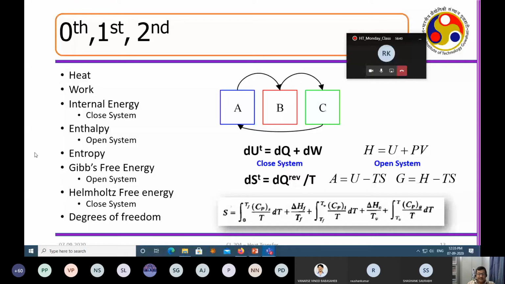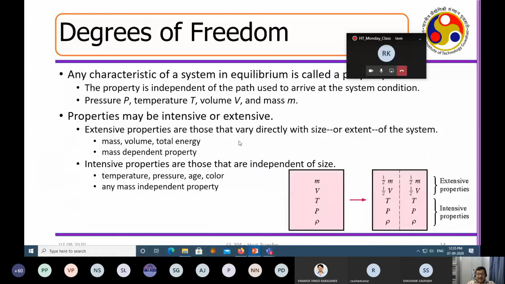I just progress beyond this. So now I need to calculate the internal energy, the enthalpy, and the different other parameters that I have defined. So how do you do it? You use the degrees of freedom. What are those degrees of freedom? These are basically variables like pressure, temperature, and volume.